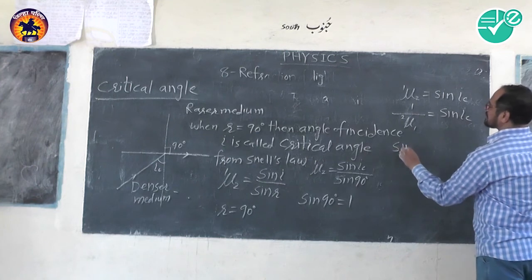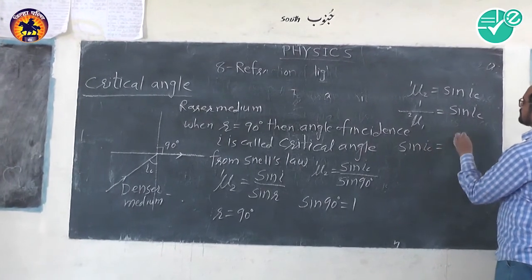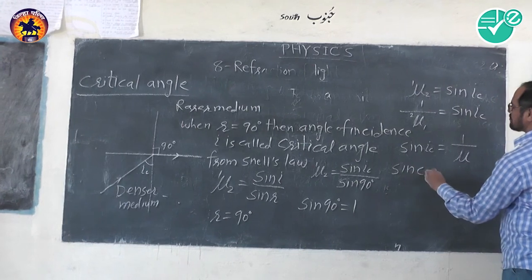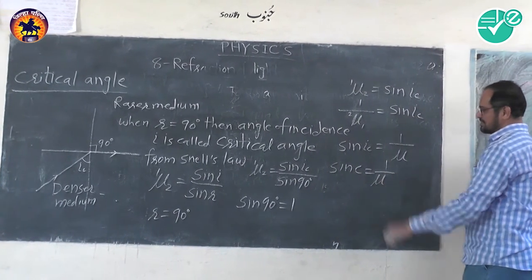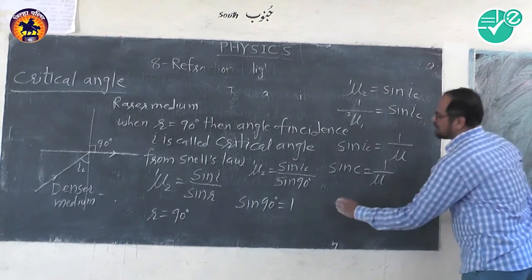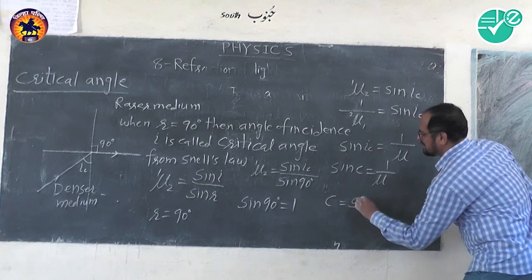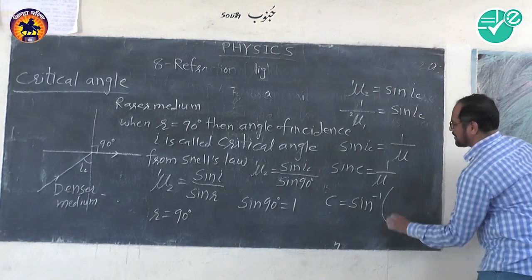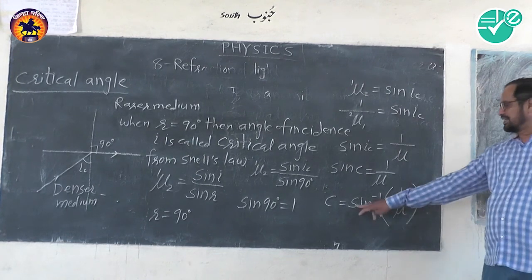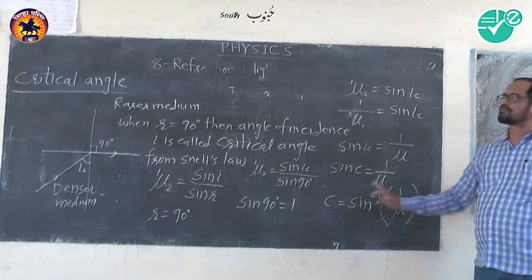So sin C is equal to 1 upon mu, where mu is the refractive index of the material and C is the critical angle. So C is equal to sin inverse of 1 upon mu. With the help of this formula we can obtain the critical angle.